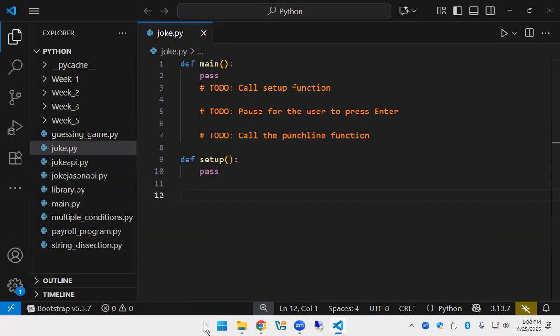How do we define our punchline function? Same way? Yep. Hudson, you're going to have to do something about the rest of the class. I don't know. They're just kind of sitting there.